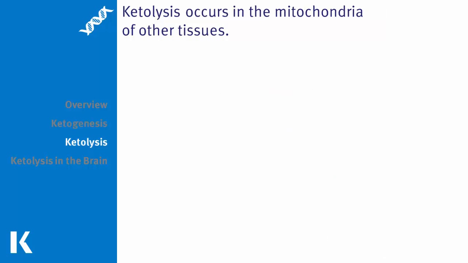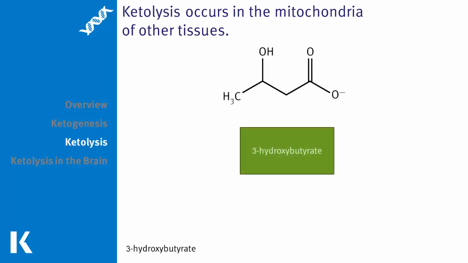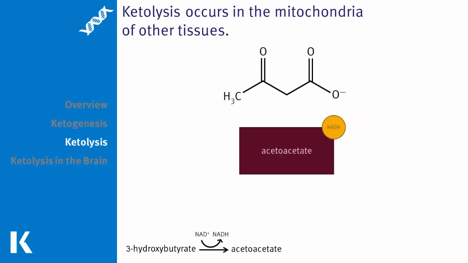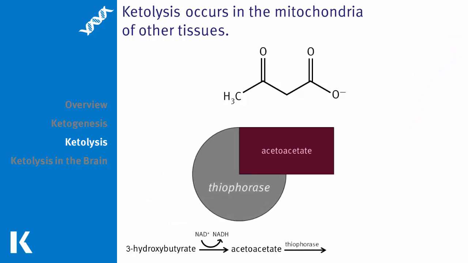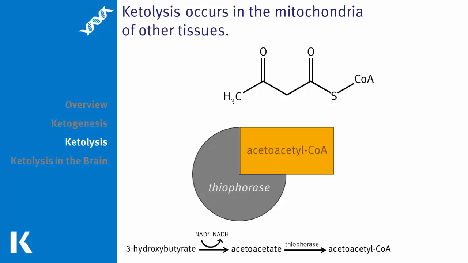Hydroxybutyrate and acetoacetate are transported in the blood to tissues such as skeletal muscle and the renal cortex, where they are then used in the process of ketolysis. Once 3-hydroxybutyrate reaches the mitochondria of these cells, it is oxidized to acetoacetate via the conversion of NAD+ back to NADH. The enzyme thiophorase then converts acetoacetate into acetoacetyl-CoA. Thiophorase is only present in the tissues outside of the liver so that it cannot catabolize the ketone bodies that it produces.